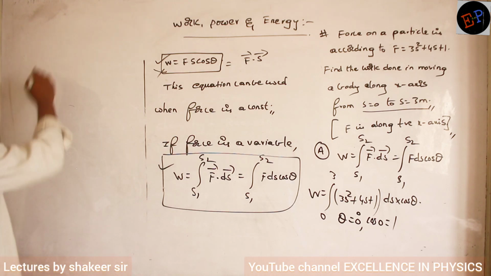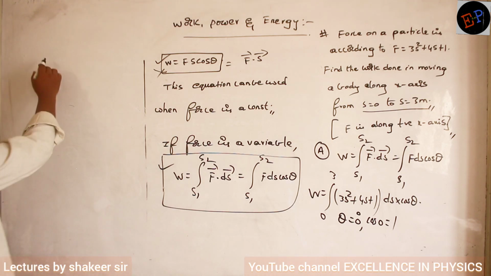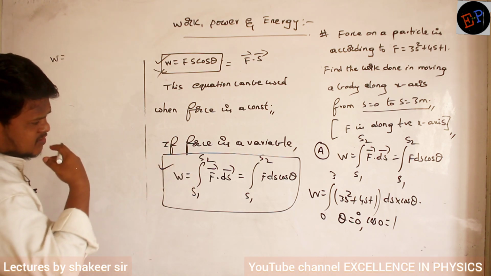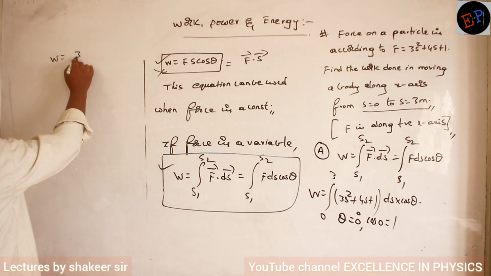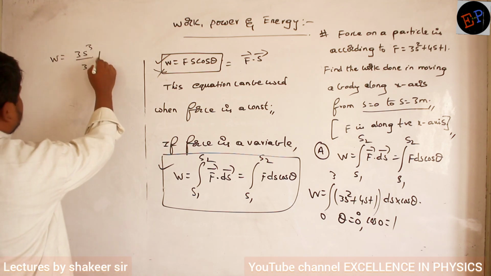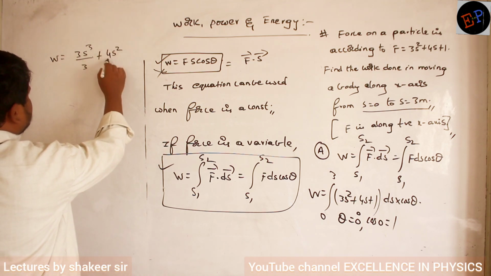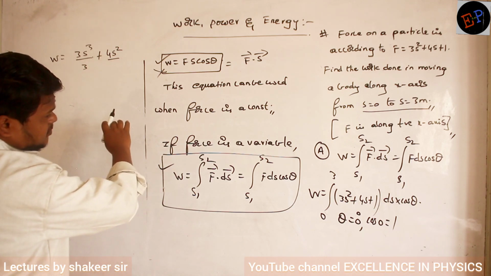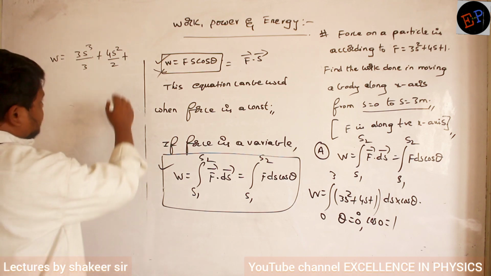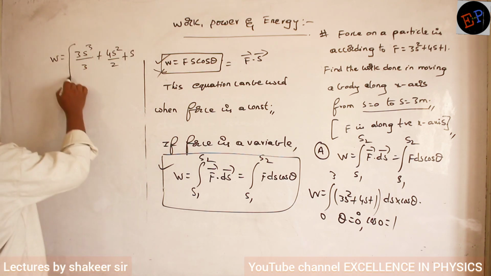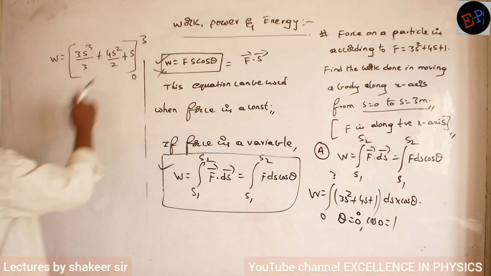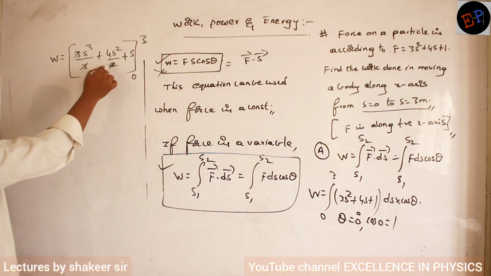So therefore work done is equal to the integration of 3s square. Integration of 3s square is 3s cube divided by 3. That's all. Integration of 4s is 4s square divided by 2. Clear now? Plus integration of 1 is s. And limits from where to where do I have to apply? From 0 to 3. Now just substitute these values, then you will get the answer.